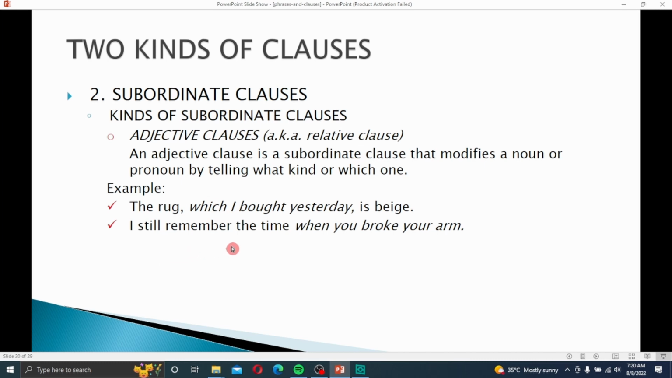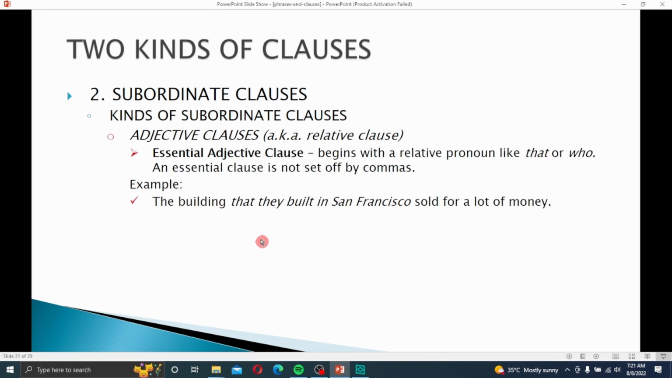I still remember the time. It's the independent clause. When you broke your arm is a dependent clause, a subordinate clause. Adjective clause as a relative clause.